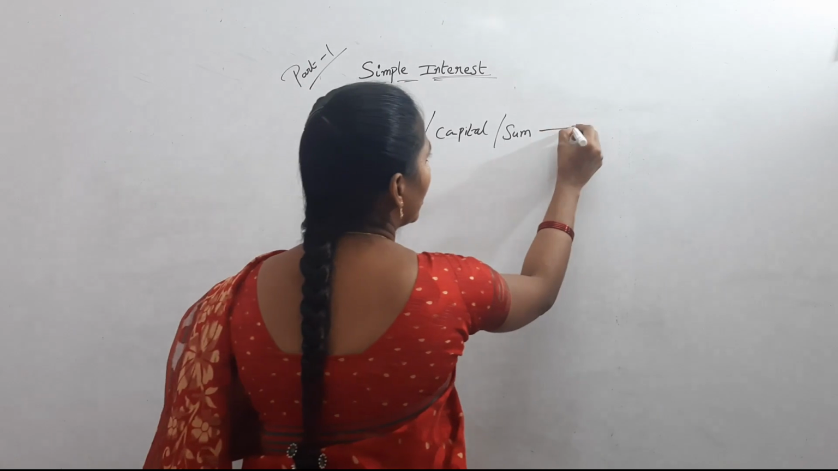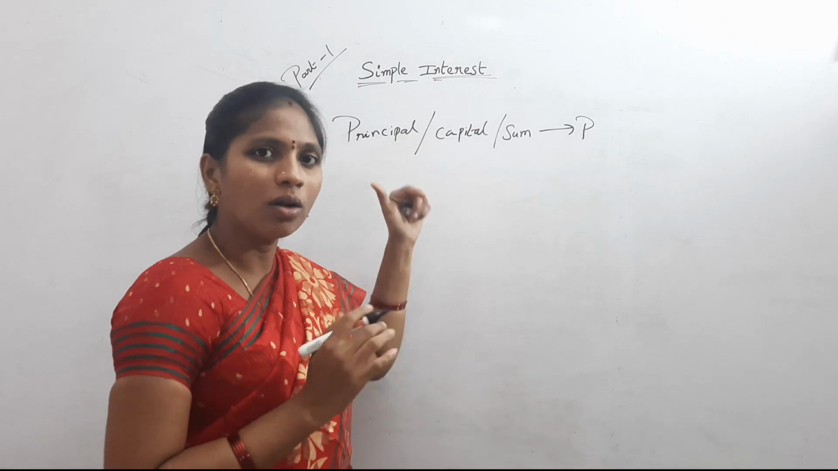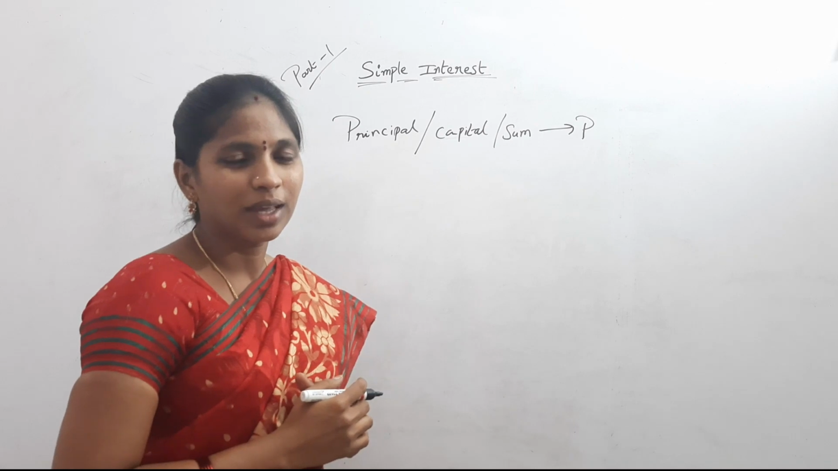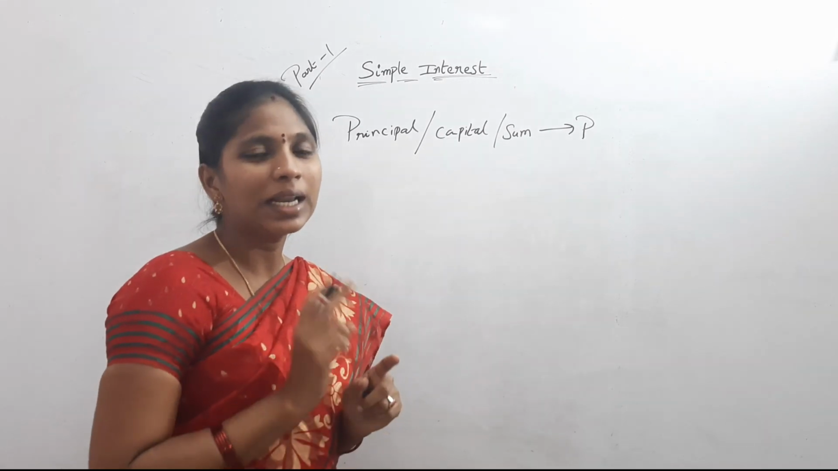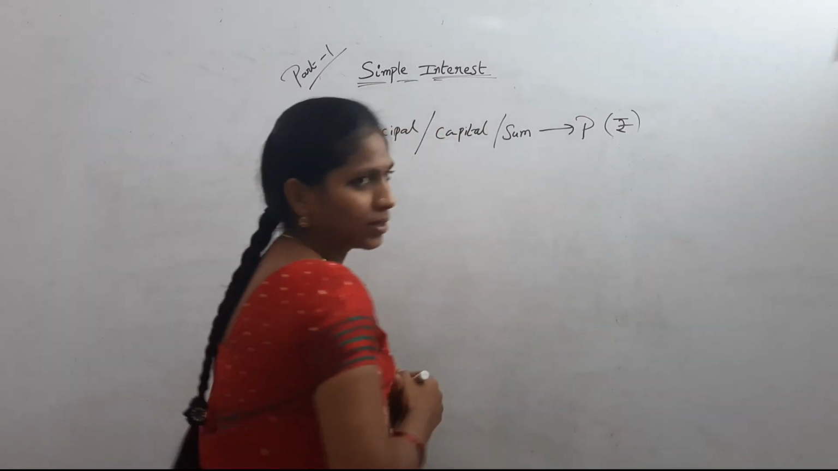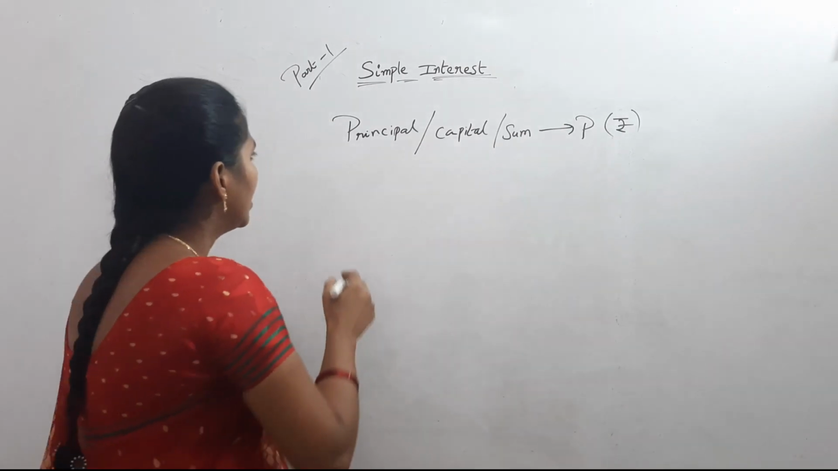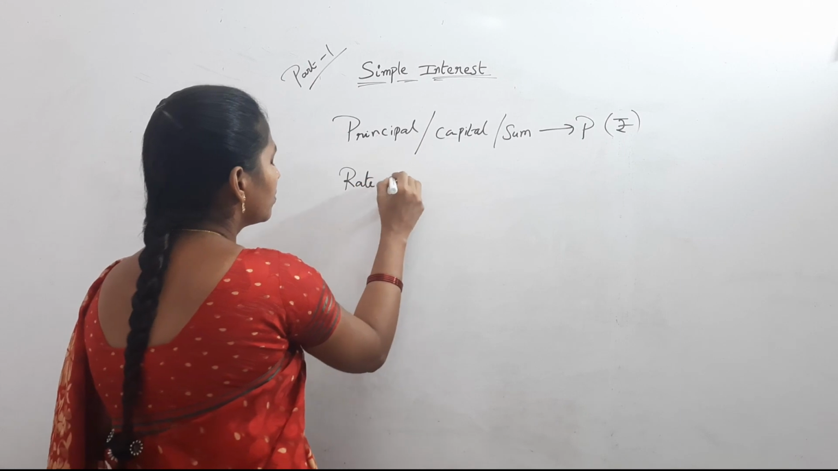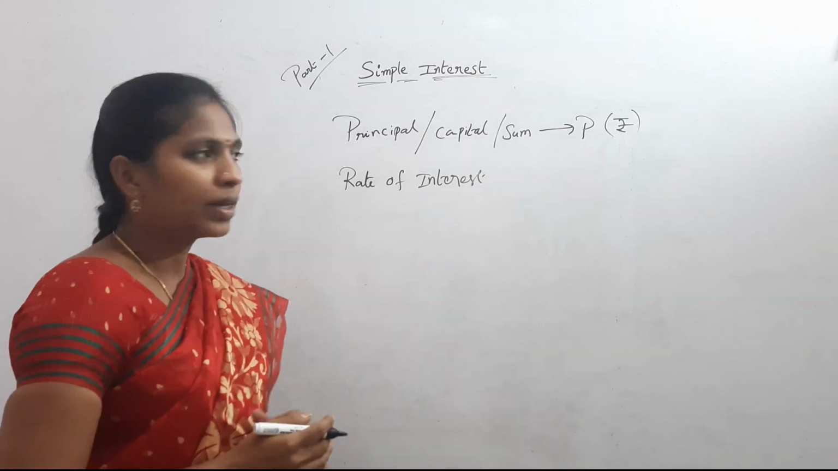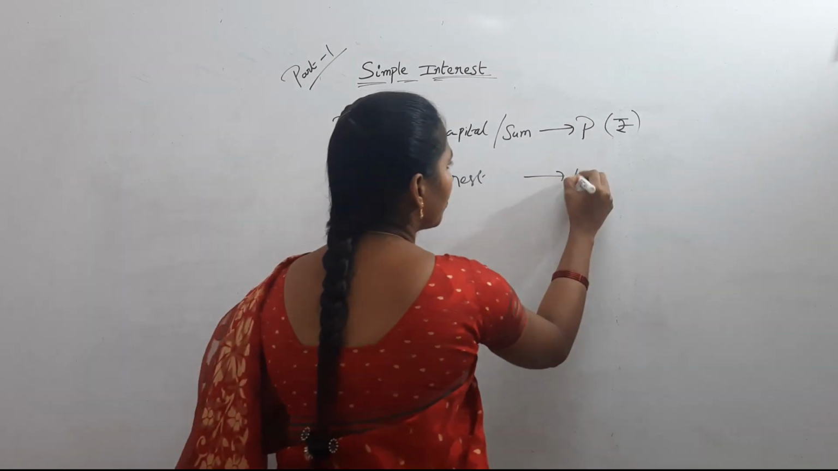It is denoted by P. This amount is always in rupees, not in dollars, not in euros, etc. In your exams, principal is always in rupees. What are the units? Rupees. Principal is denoted by the letter P. Next one is the rate of interest. It is in percentages and denoted by R.